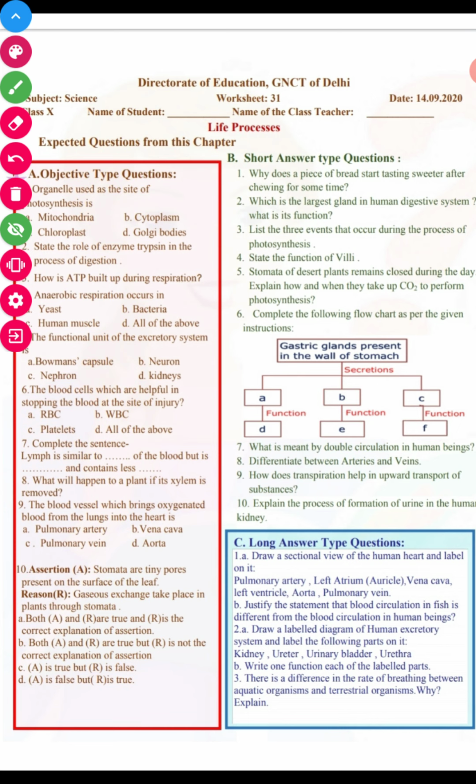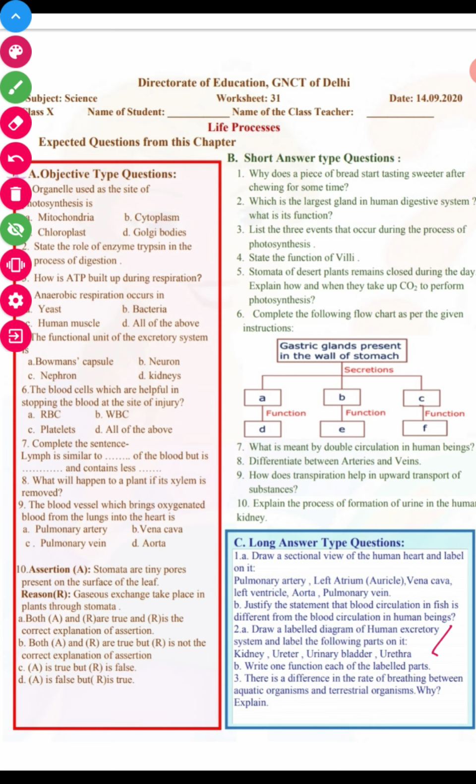Third question we have, second A part. Draw the labelled diagram of the human excretory system. In the last worksheet you did this, so you can easily write from there and label: kidney, ureter, urinary bladder and urethra. And the functions: the kidney filters the blood, the ureter collects the urine from the kidney and transfers it to the urinary bladder. The urinary bladder is the temporary storage organ of the urine, and the urethra is the opening to pass out the urine. Write one function of each of the labelled parts.